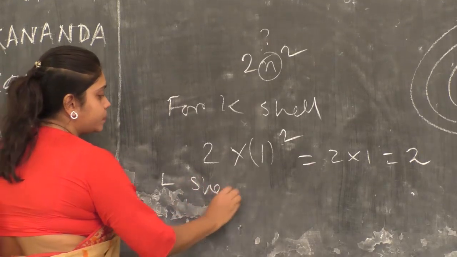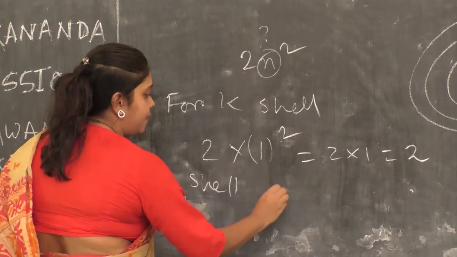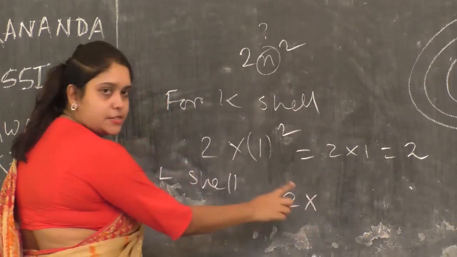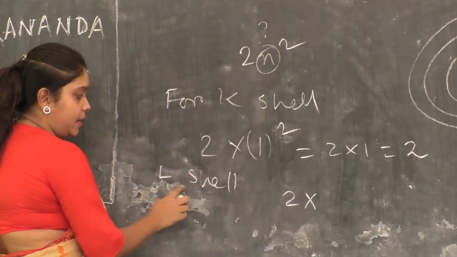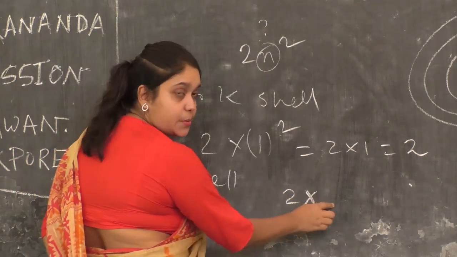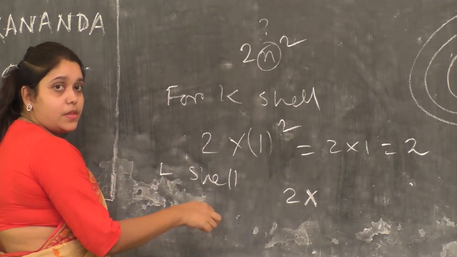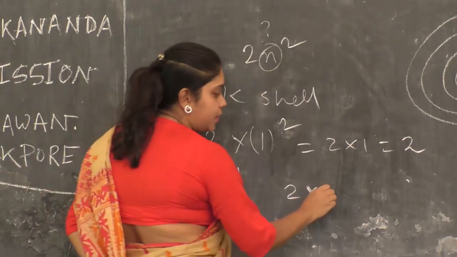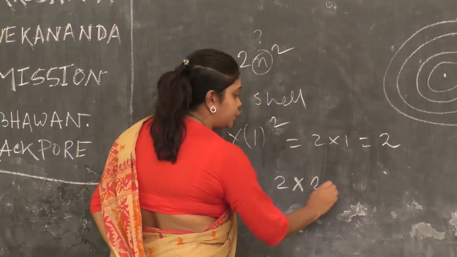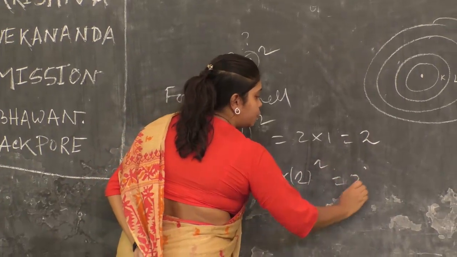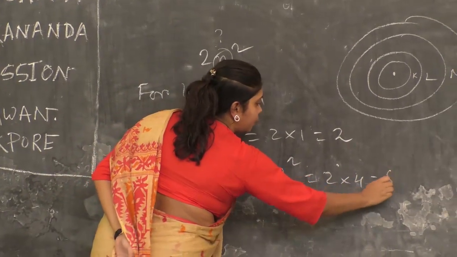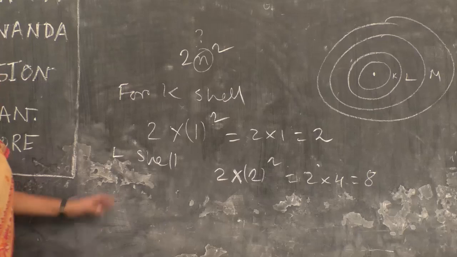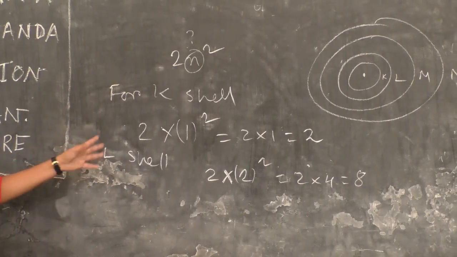L shell will have 2 into n square, where n is the ordinal number squared. What is the ordinal number for L shell? That is 2. So 2 into 4 is equal to 8. L shell can have a maximum of 8 electrons.